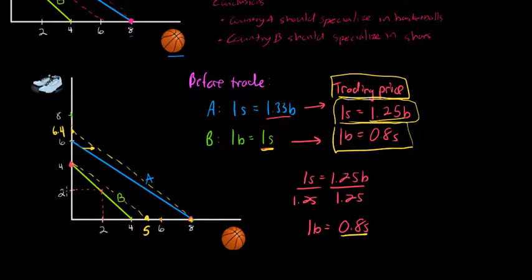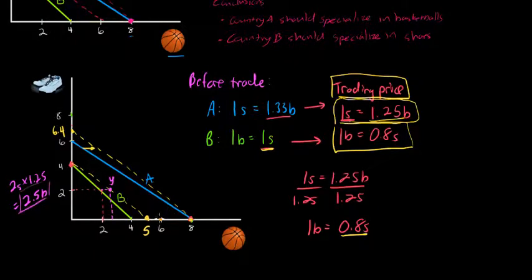So if country B were producing 2 pairs of shoes, it could have only consumed 2 basketballs. But now country B can trade each of those pairs of shoes that it's producing for 1.25 basketballs. So how many basketballs can country B consume now that it trades? Well, for the 2 shoes, it can trade them for 1.25 basketballs each, giving country B up to 2.5 basketballs with trade. So now country B can consume at a point that I'll call point Y beyond its domestic production possibilities curve. Now, does country A also benefit?